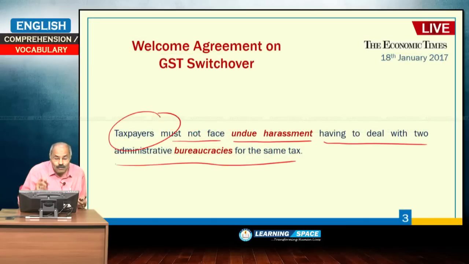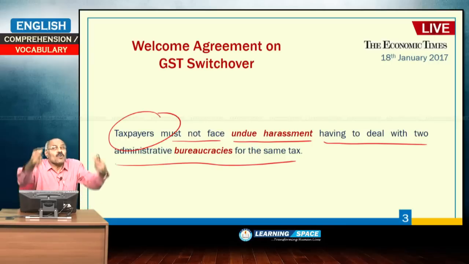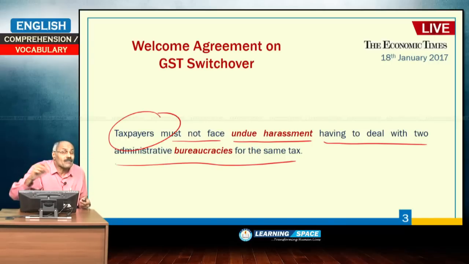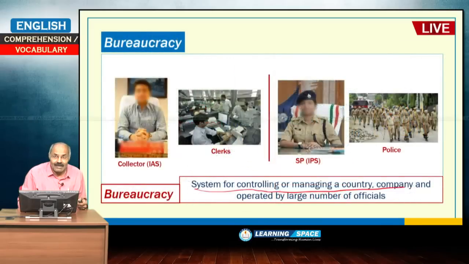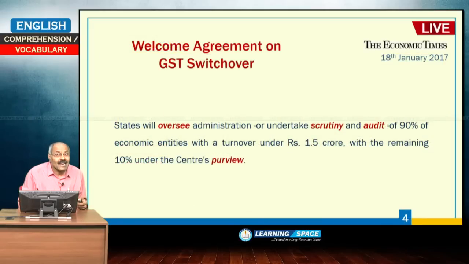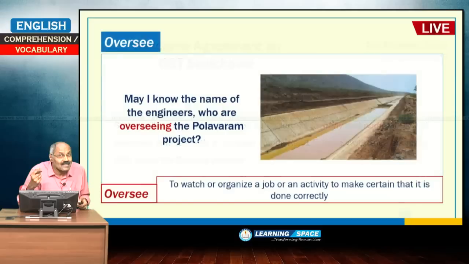Taxpayers must not face undue harassment having to deal with the two administrative bureaucracies for the same tax. Right. Having learnt this, let us move on. States will oversee administration, overseeing the operations. States will oversee administration or undertake scrutiny and audit. Here, what is the meaning of oversee?